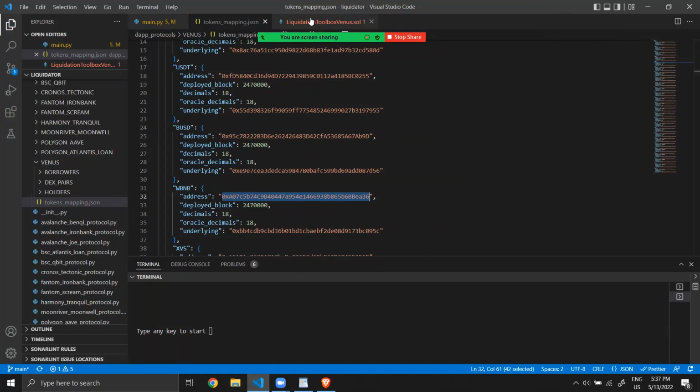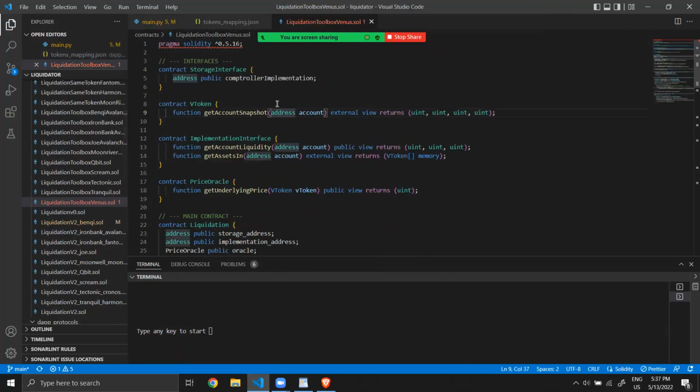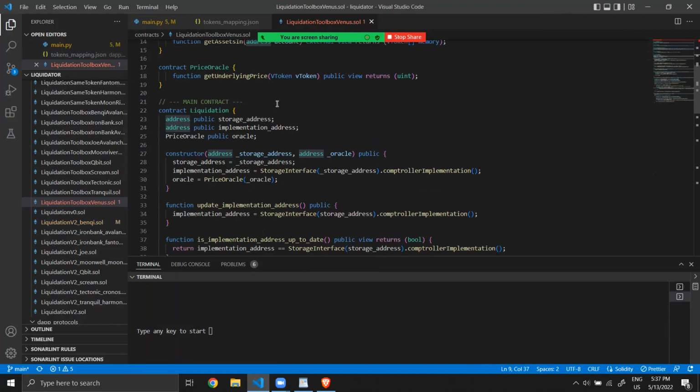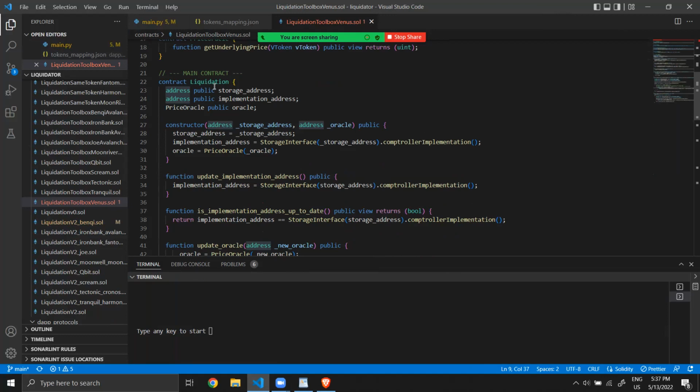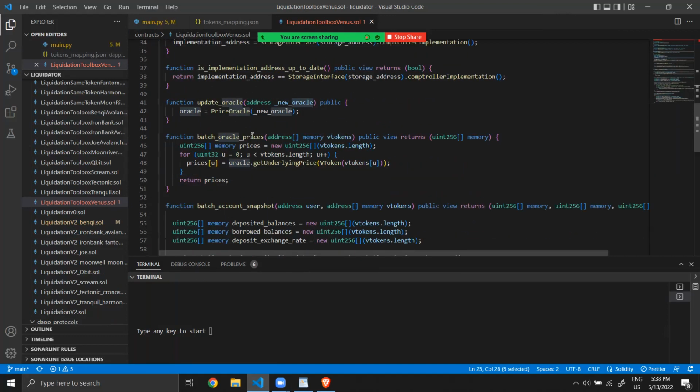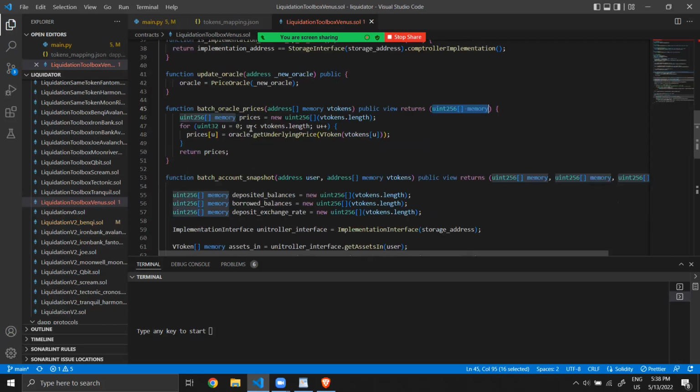This is a contract I deployed on the BSC. In the contract, I have the address of the controller and the address of the oracle. Here I send all the V tokens I want, in the order I want the prices, and it gives me back all the prices. So this is what they are doing in the Lens contract.